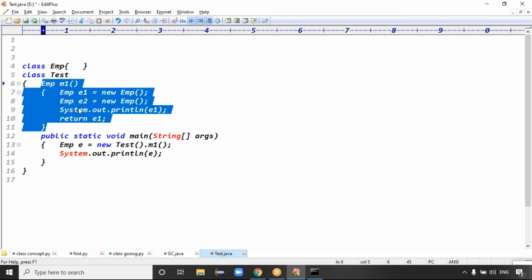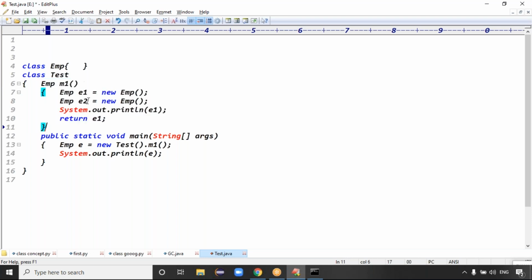No, sir. Only E2, because we are returning E1. We are holding that E1, right? Yes. We are holding that, which means that object's existence is still there, right? Exactly.